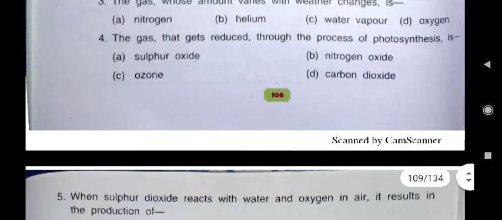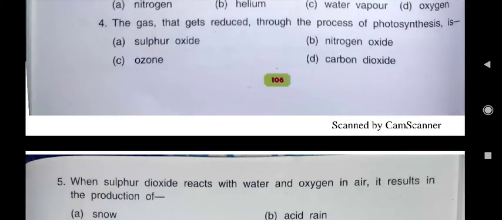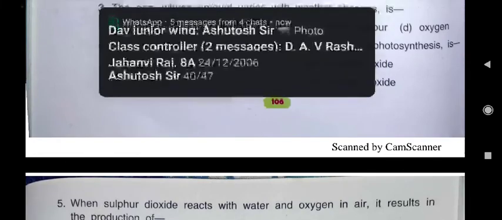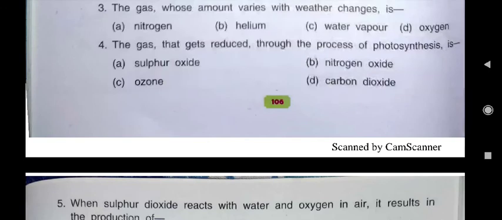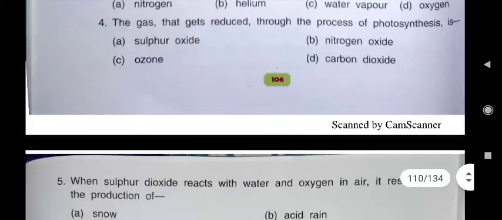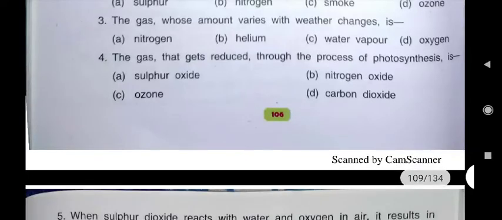Then the fourth one is the gas that gets reduced through the process of photosynthesis is, we all know plants make their food with the process of photosynthesis. Now you tell, plants use which gas in photosynthesis? They use carbon dioxide gas. So here which option will be correct? The gas that gets reduced through the process of photosynthesis is carbon dioxide.